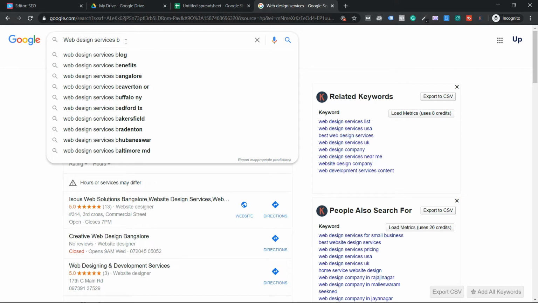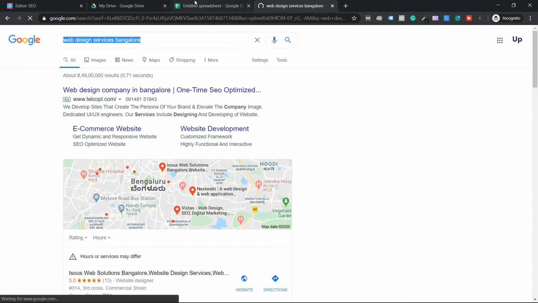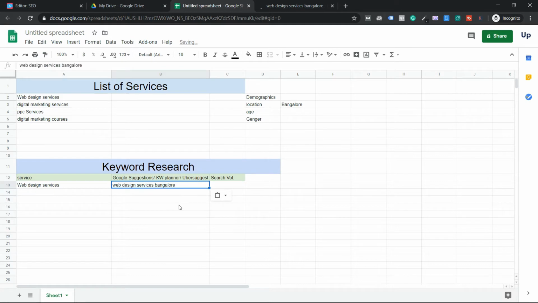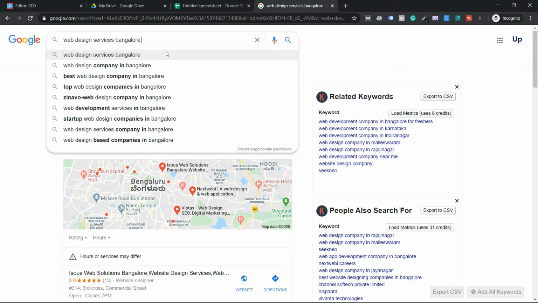Now can you see I just typed B. I found one super relevant, located to my location, which is Bangalore. So can you see, web design services Bangalore? So I'm going to select this, copy this, and add it under suggestions. Now this is what you start with, guys. These are very, very powerful keywords.